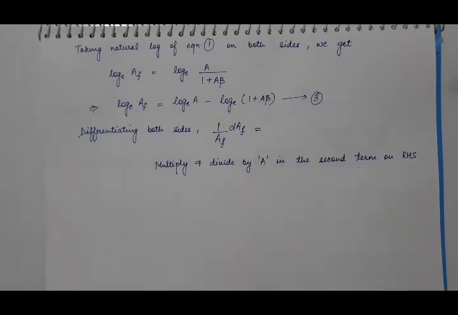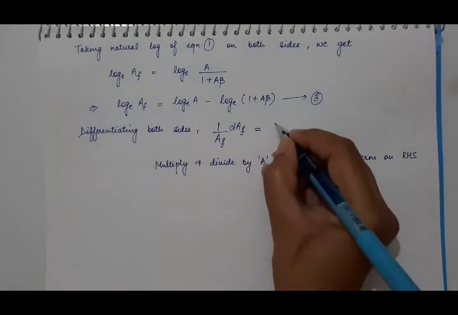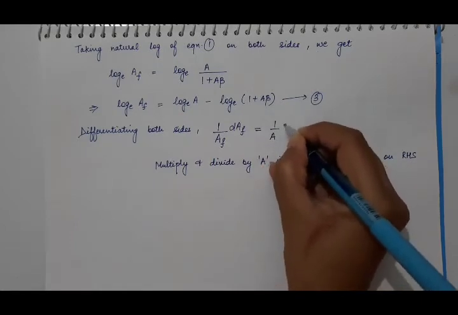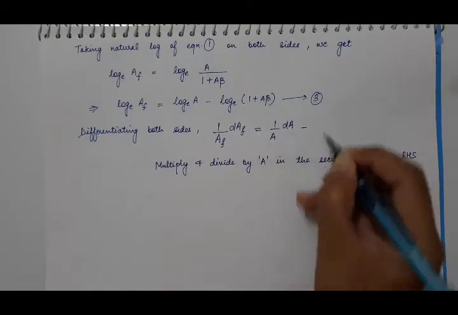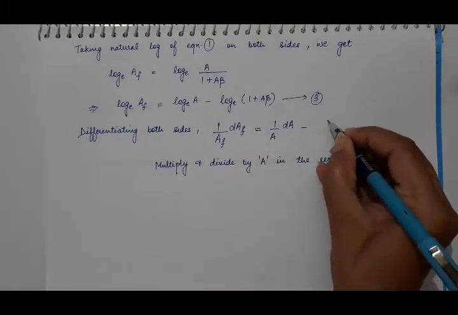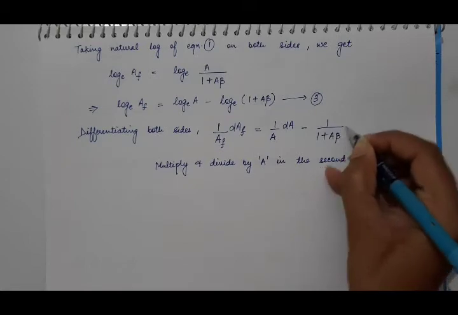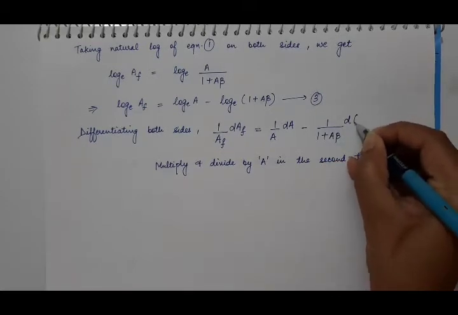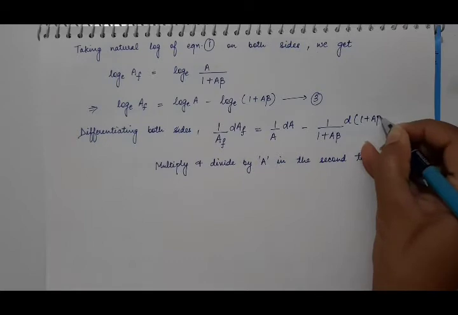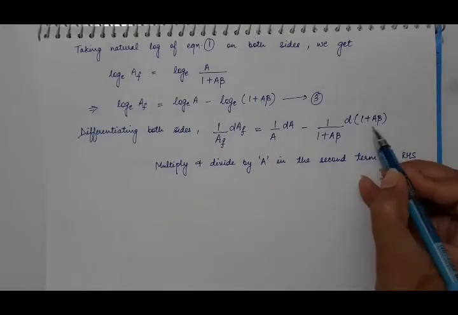Similarly, the differentiation of natural log A will be 1 by A into dA, minus 1 upon 1 plus A beta into the differentiation of 1 plus A beta.